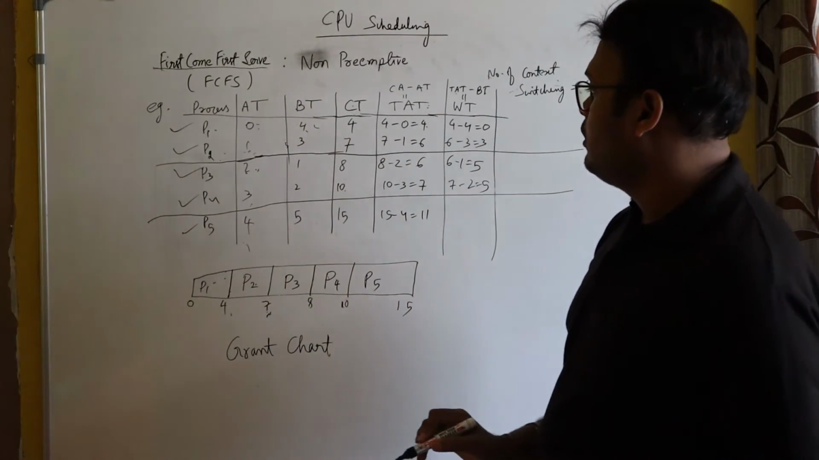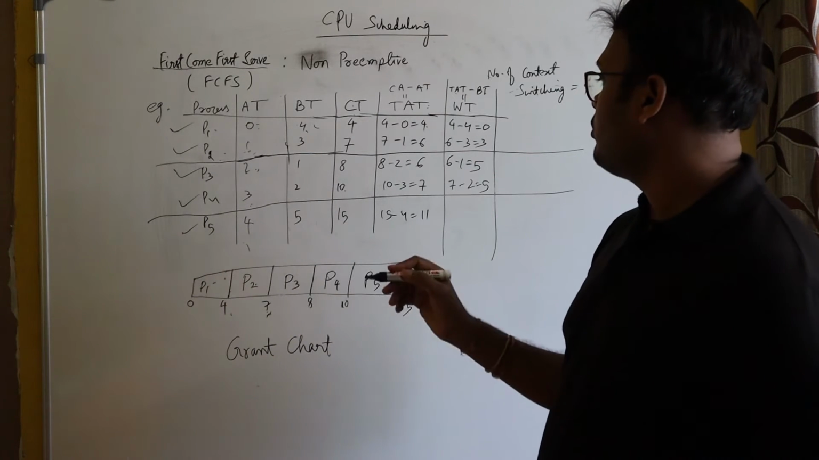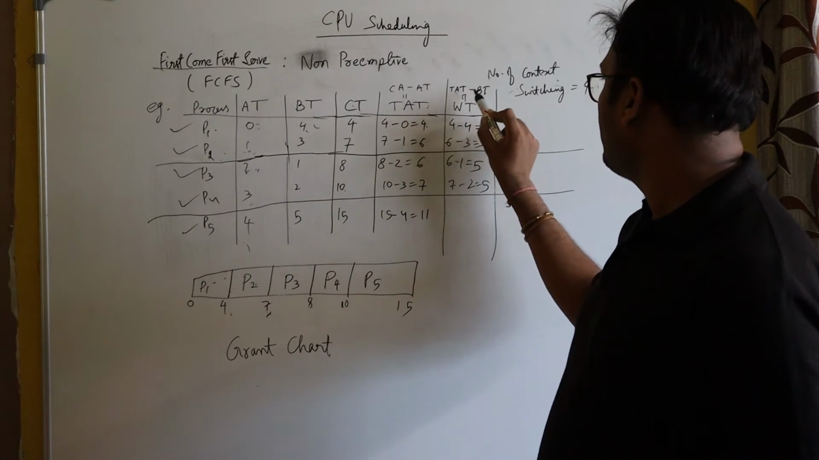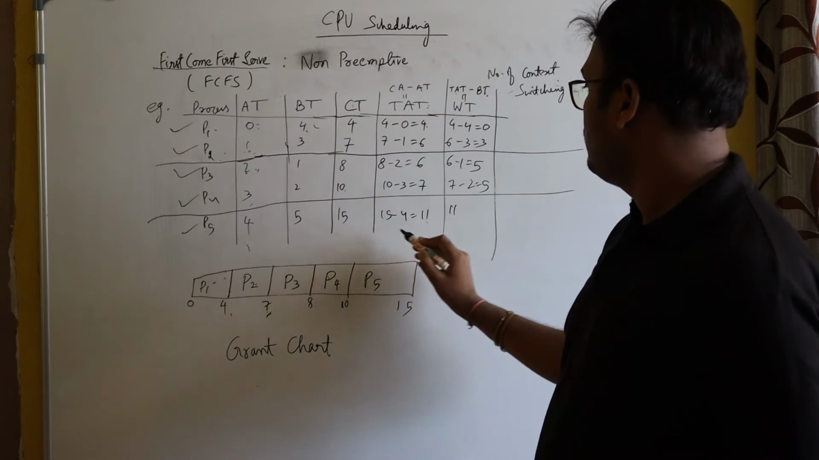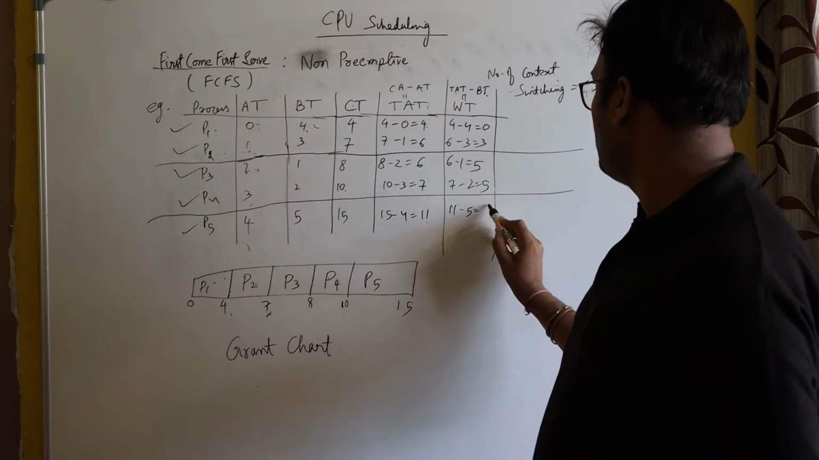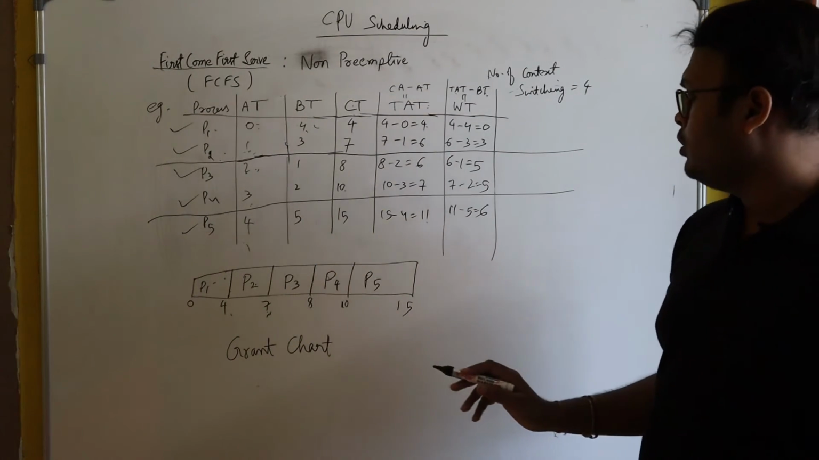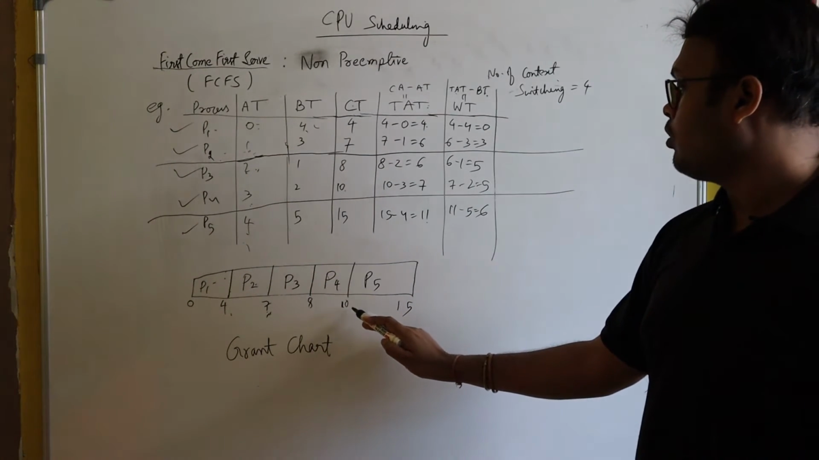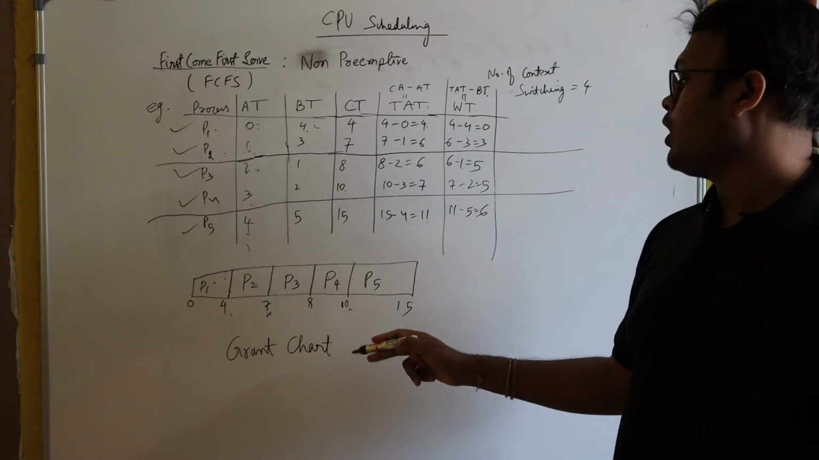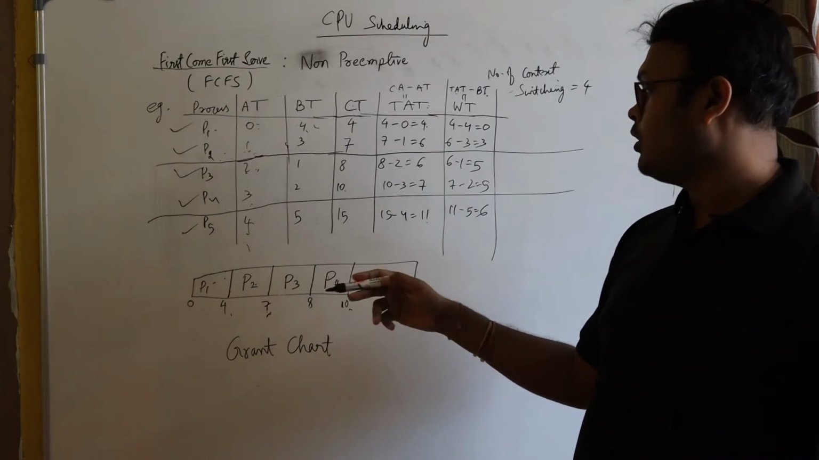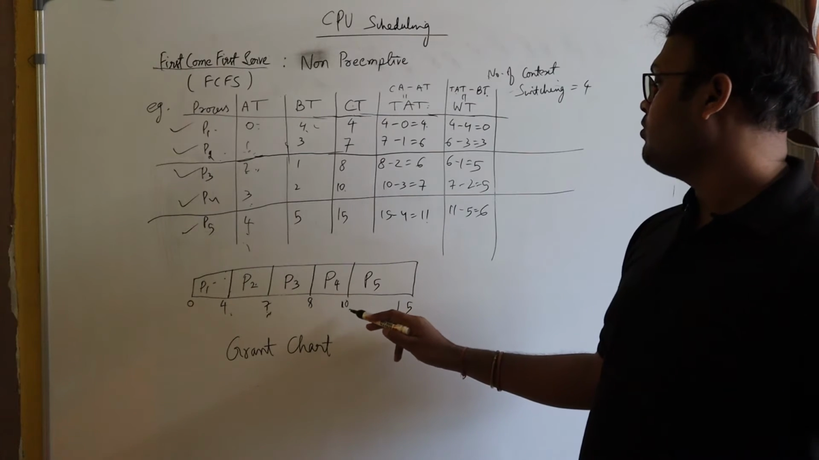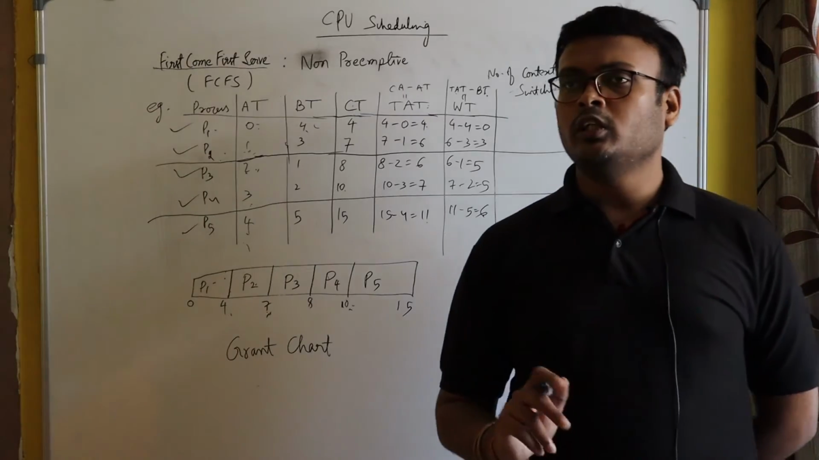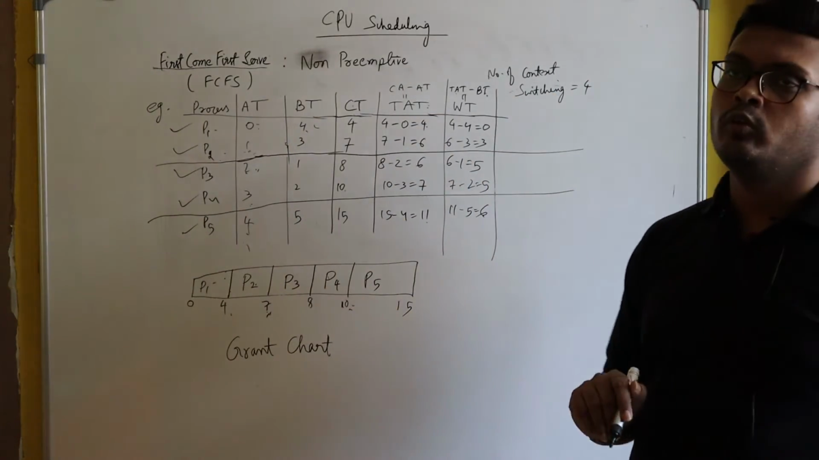Okay. And let's calculate the waiting time of P5. What's the waiting time of P5? The waiting time of P5 is turnaround time minus burst time. 11 minus 5 is equal to 6. And also you can say that P5 arrived at t is equal to 4 seconds, but got scheduled at t is equal to 10 seconds. So how much time did P5 wait? 10 minus 4 is equal to 6. So from your intuition you can calculate, and also from the formula you can calculate.